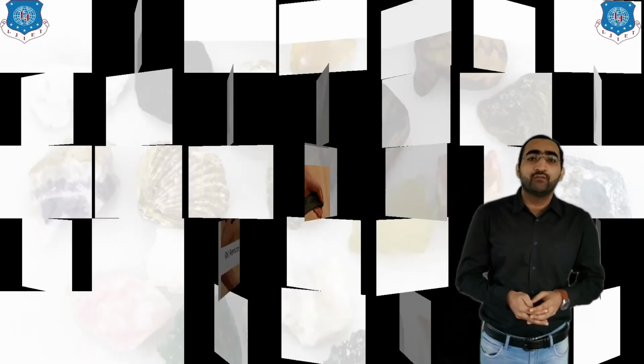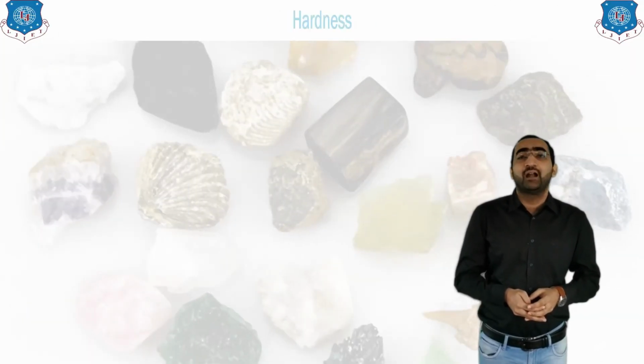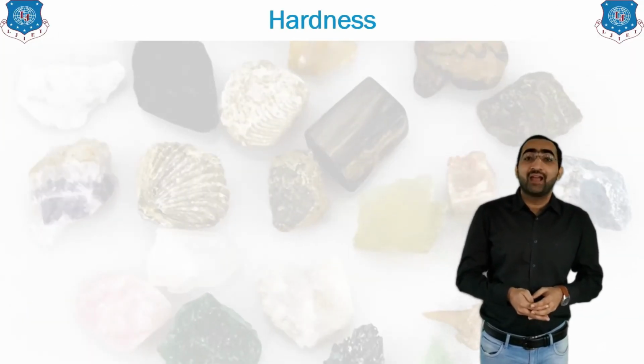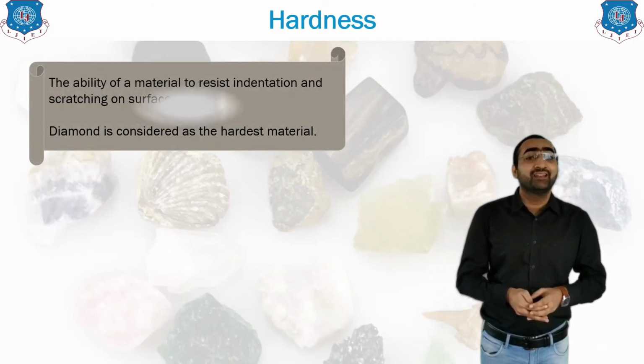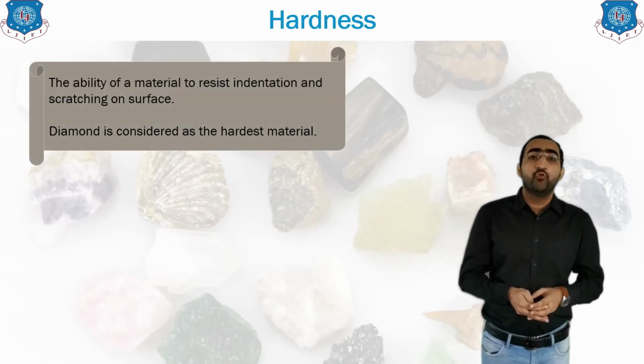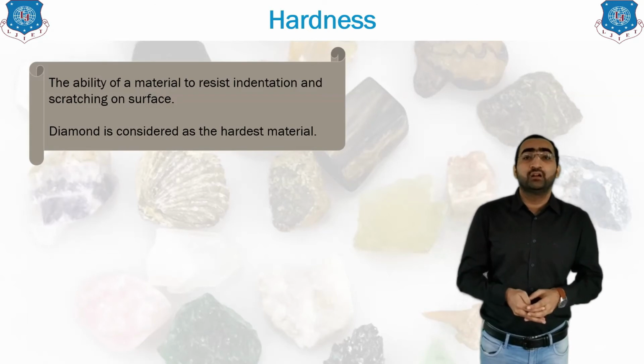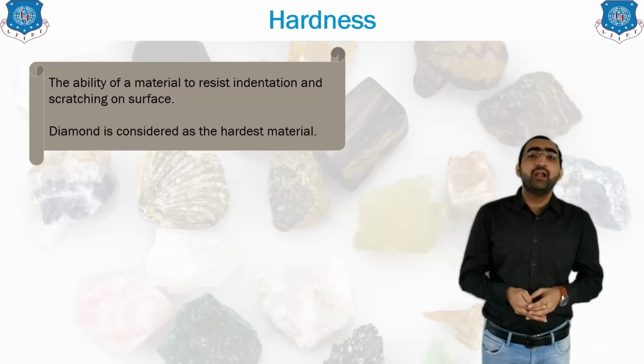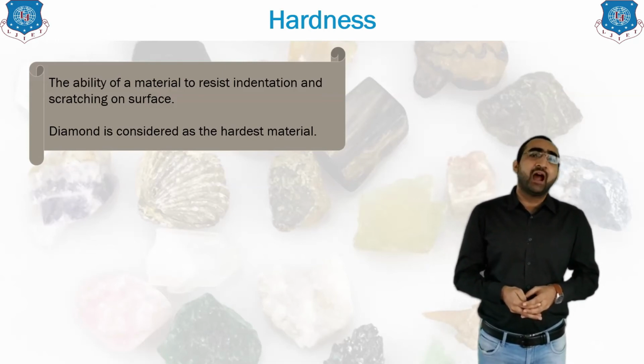So moving forward with our next property, that is hardness. The actual definition goes like this: the ability of a material to withstand or resist indentation and scratching on the material. That means the surface should be safe, it should not change. So hardness is dependent on the surface of the material. Diamond is known as the hardest material.